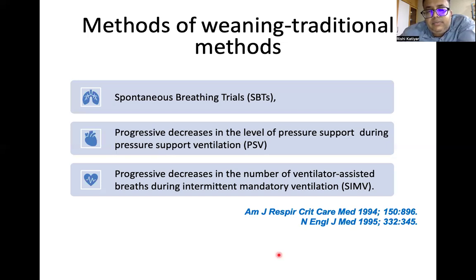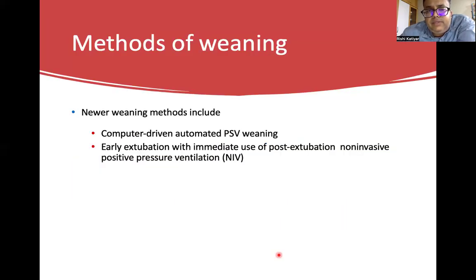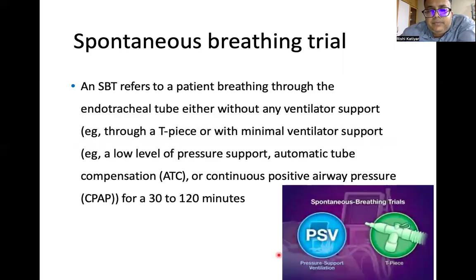Methods of weaning: traditional methods are spontaneous breathing trial, pressure support ventilation, or SIMV. The newer methods are computer-driven pressure support ventilation weaning, and early extubation with immediate use of post-extubation non-invasive ventilation.